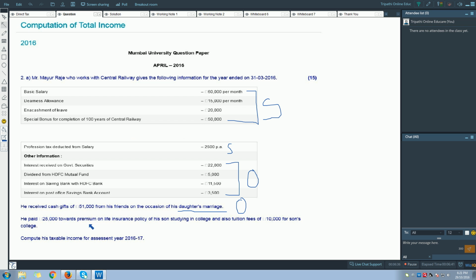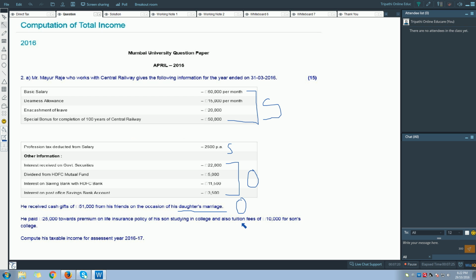So let us proceed. He paid rupees 25,000 towards premium on life insurance policy of his son studying in college, and also tuition fees of rupees 10,000 for his son's college. Now this is a life insurance policy which he is taking on his son, so he can claim a deduction under section 80C. Either you take life insurance in your own name or in your family's name, you can fully claim a deduction under section 80C.